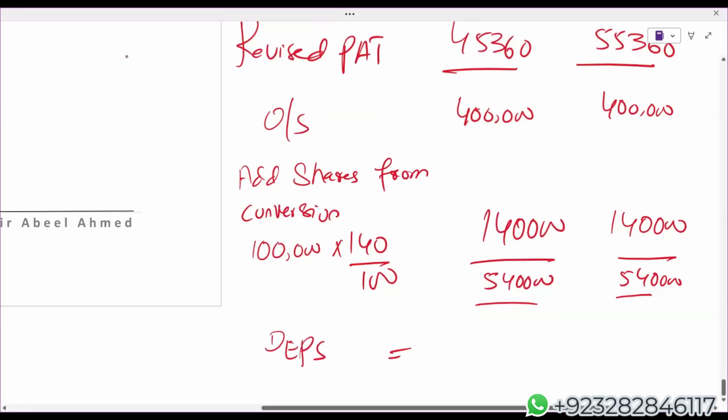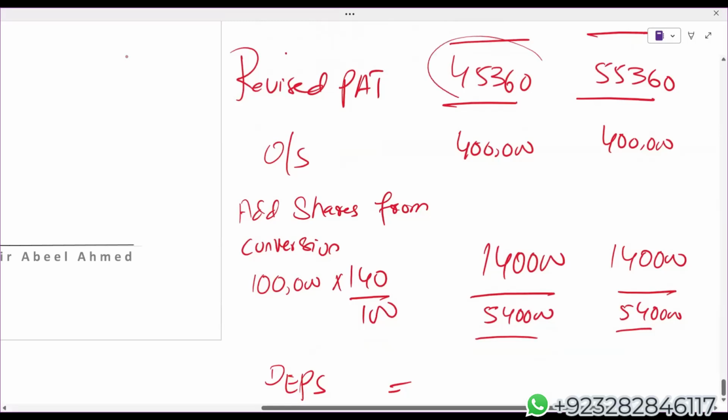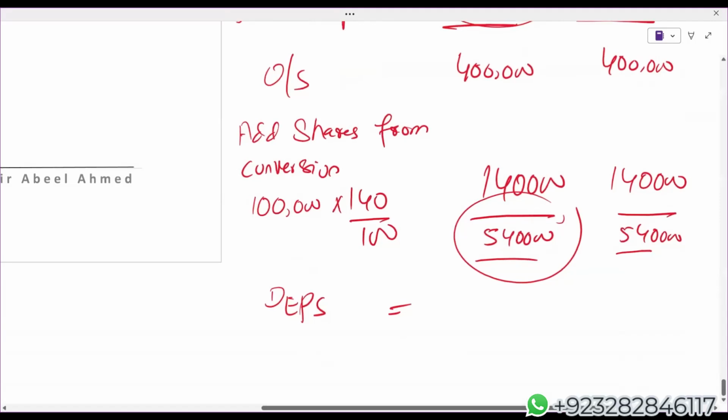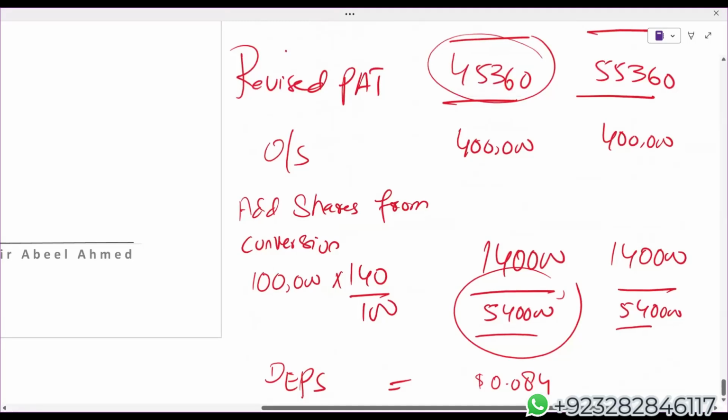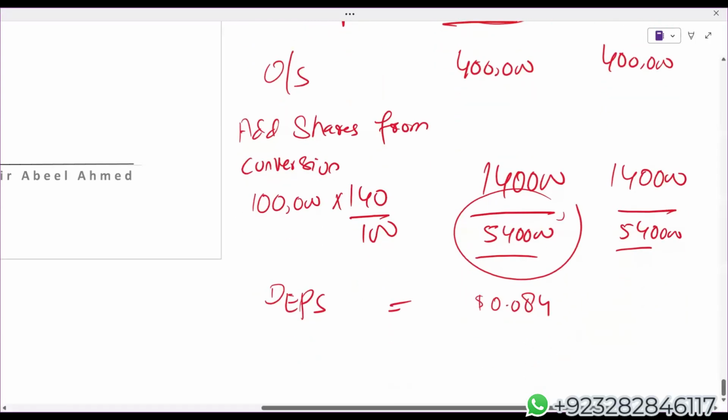Diluted EPS: revised profit after tax divided by revised weighted average shares. 45,360 divided by 540. Students, I'm getting $0.084. 55,360 divided by 540, I'm getting $0.1025.